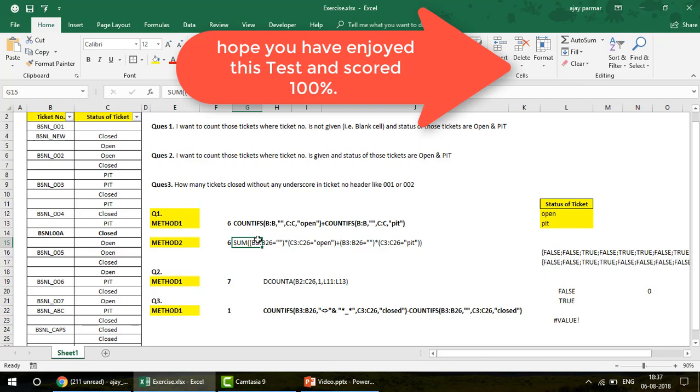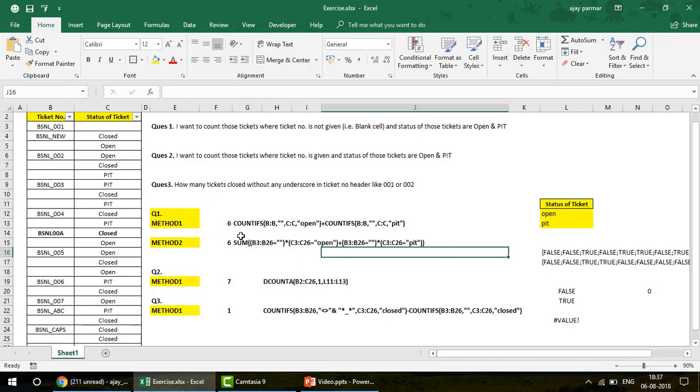Would you like to do some practice? You can do the practice on this. Okay, so that's all, guys. This is the wonderful test, and I hope this has again increased your knowledge.